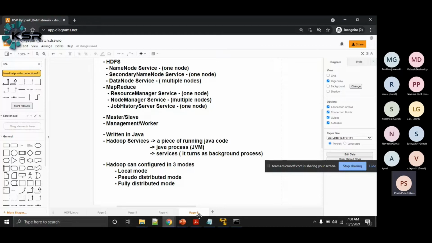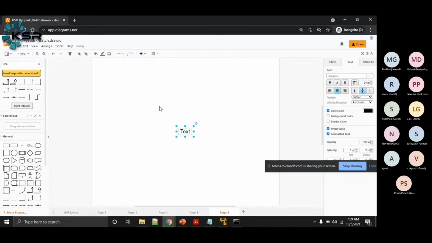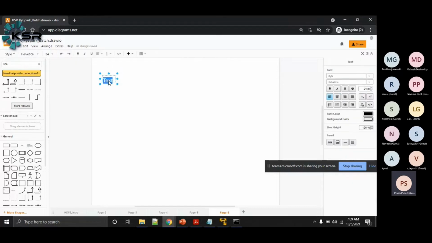Now today we will go into the other details: what is the role of a name node, a data node, a resource manager, and a node manager, one by one. So, the name node.